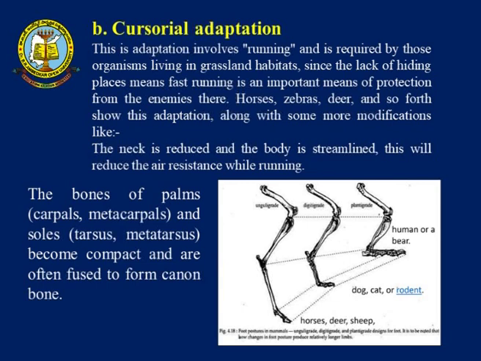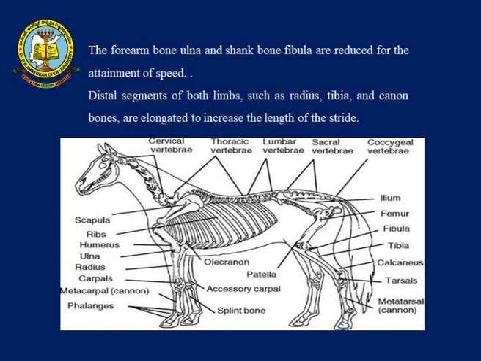The dogs, cats and rodents are digitigrade, where they use only the digits for walking and running, whereas the horses, deer and sheep use only the hooves so that they are able to run fast. Even the humerus, the ulna and the radius, and also the fibula and tibia, are elongated, which helps them to run very fast.